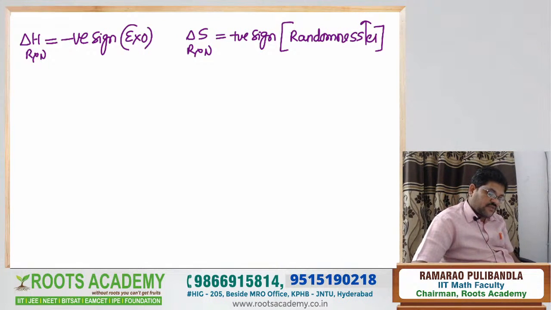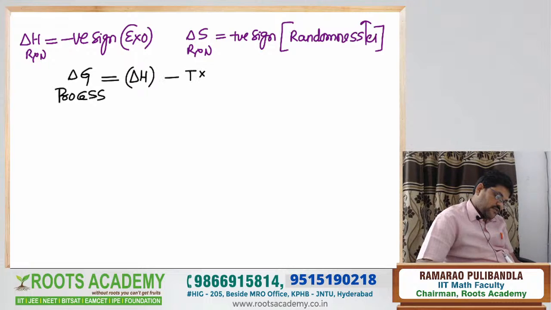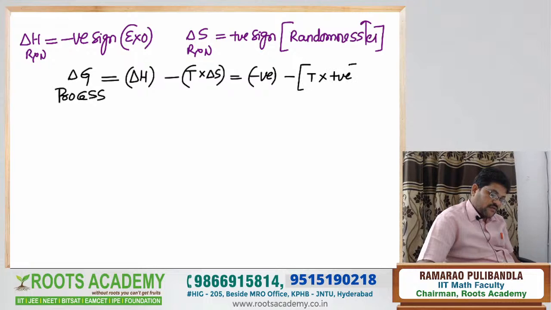Now substitute in the Gibbs equation. What do you get for delta G of the process? Delta H minus T into delta S. Delta H is negative. Minus T into delta S is positive.